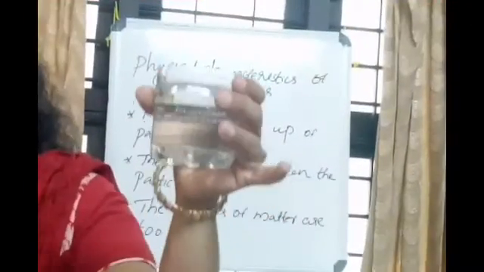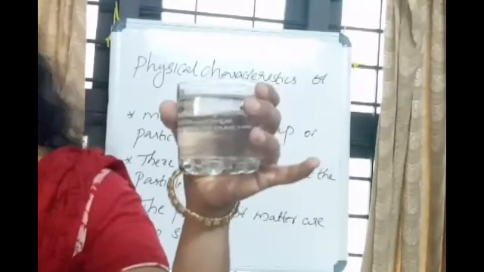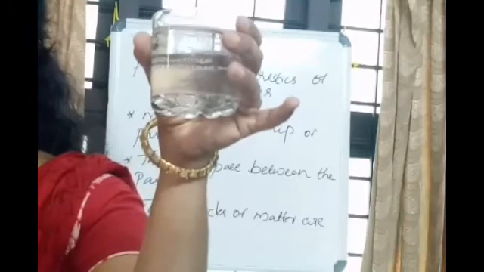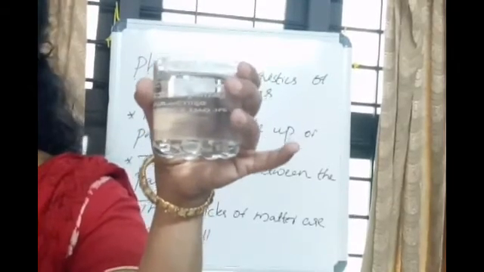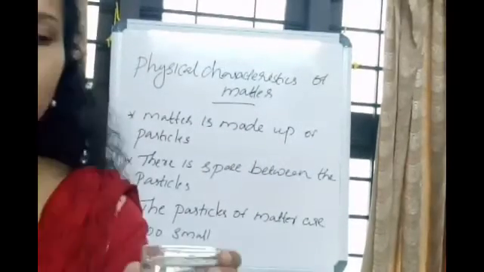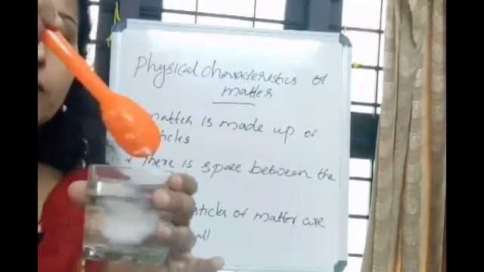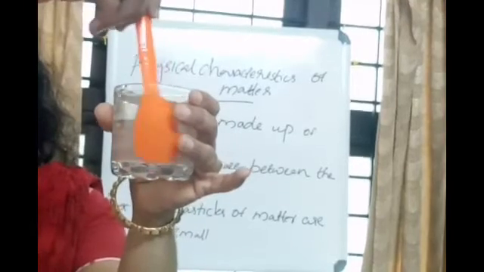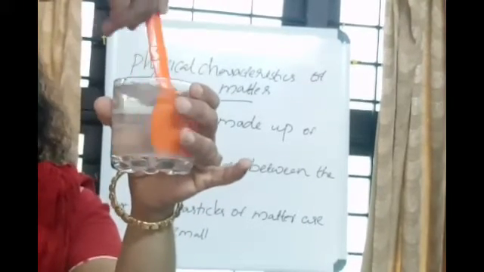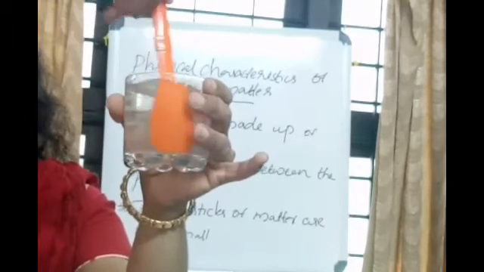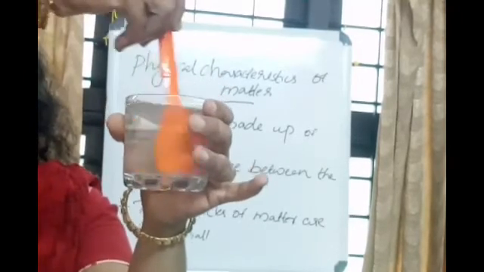For this activity, we need one glass of water and some amount of salt. Now you can see one glass of water in my hand. Now I am going to add a little salt into it. Let's see what happens while adding salt into the water. And now I am going to stir this thoroughly. Keep on stirring. Observe the water inside the glass carefully and identify what changes are going on inside the glass.